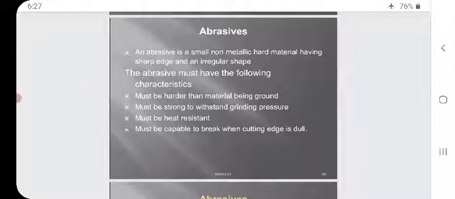It must be heat resistant, because while the grinding operation takes place, heat results from the friction between the grinding wheel and the workpiece. It must be capable of breaking when the cutting edge is dull.